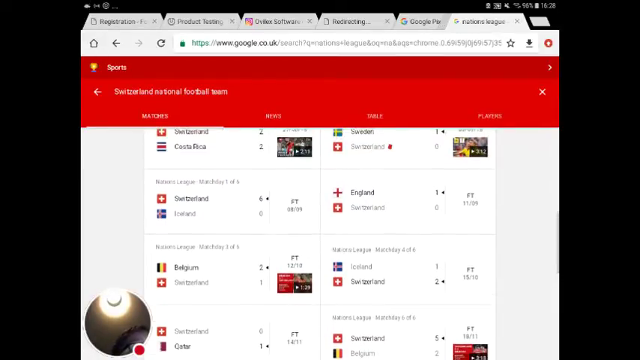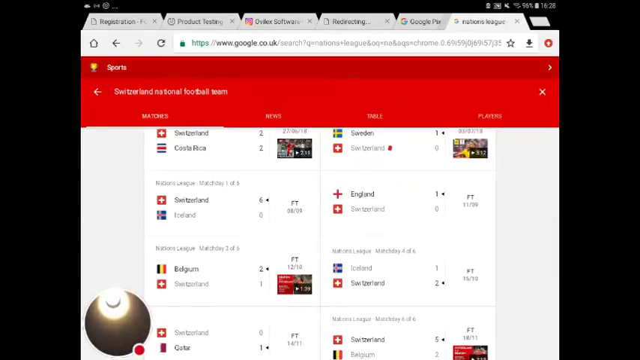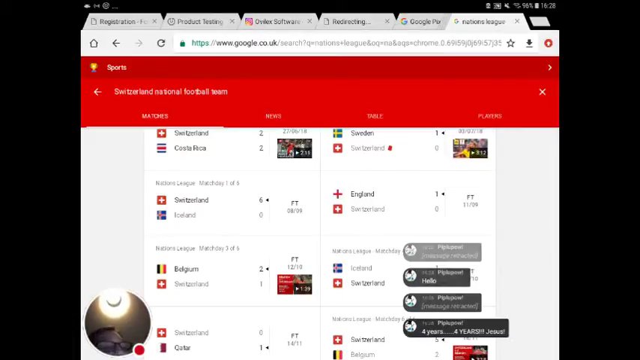Now, England beat Switzerland 1-0 in London. And then look at that against Iceland, the first game of the Nations League, a massive hit to Iceland, 6-0.